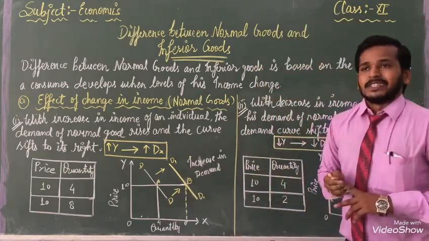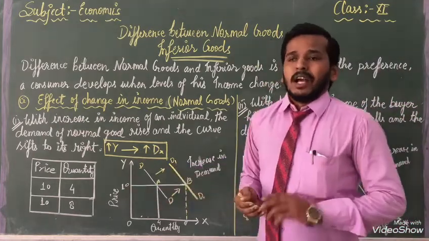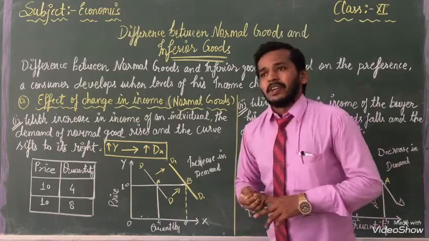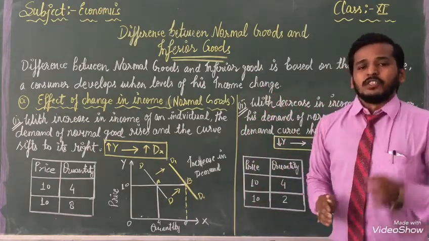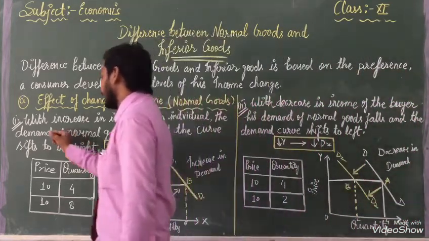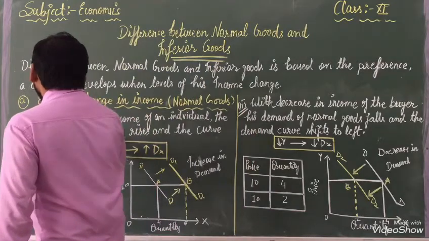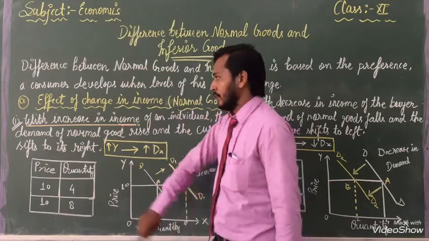demand. With the help of this curve and table, I will explain when our demand is going to increase and when our demand is going to decrease. So first of all, you have to come to the first topic, with increase in income. The first topic is given in front of you.